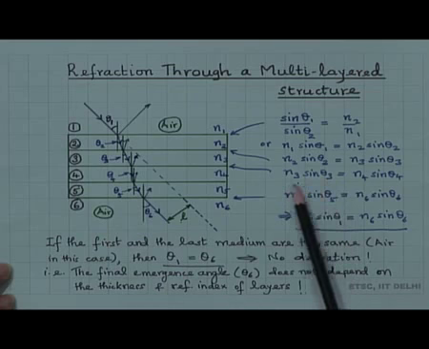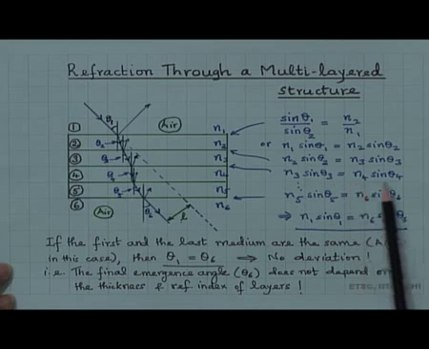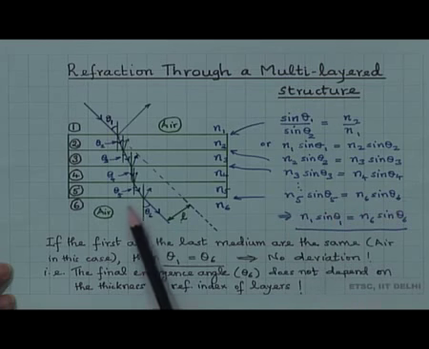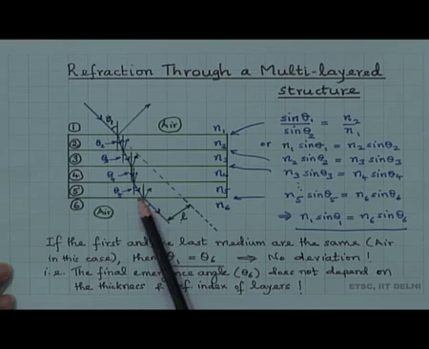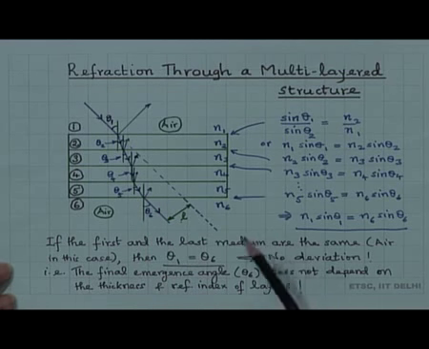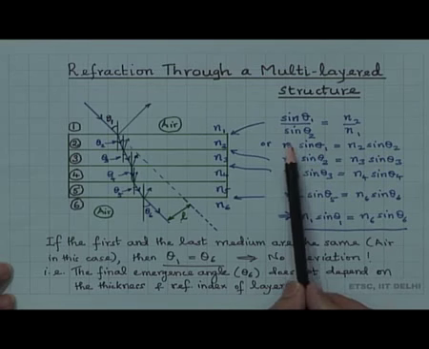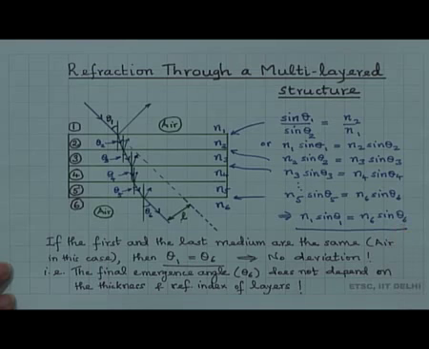So we have n 3 sin theta 3 is equal to n 4 sin theta 4, n 5 sin theta 5 is equal to n 6 sin theta 6. Theta 5 here is the angle of refraction, which becomes the angle of incidence for the last interface, and theta 6 is the final angle of refraction. If these are all equal, it simply means n 1 sin theta 1 is equal to n 6 sin theta 6.